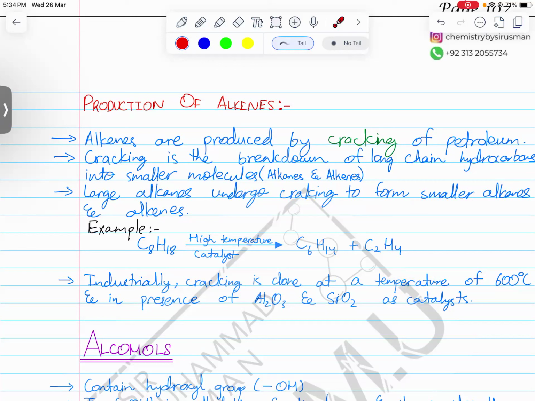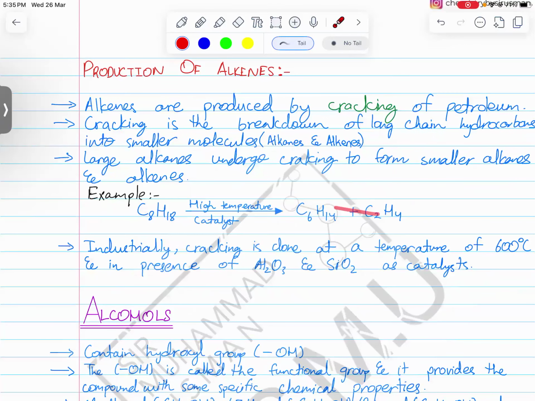For example, if you're studying the homologous family of alcohols, we need to know the types of chemical reactions that alcohols can do, and we need to know the types of reactions with which alcohols can be produced. How can we produce a homologous family, how can we react a homologous family: these are the two things you need to know as an O level, IGCSE or A level student.